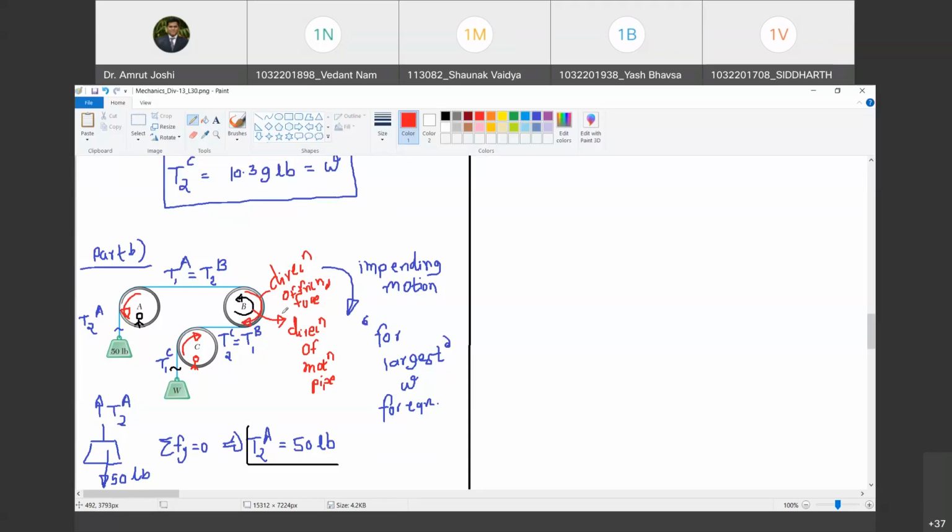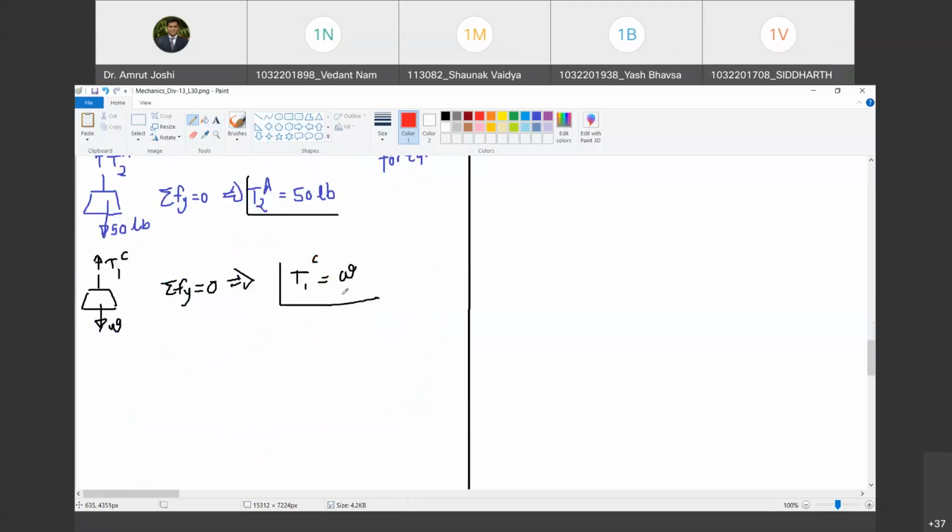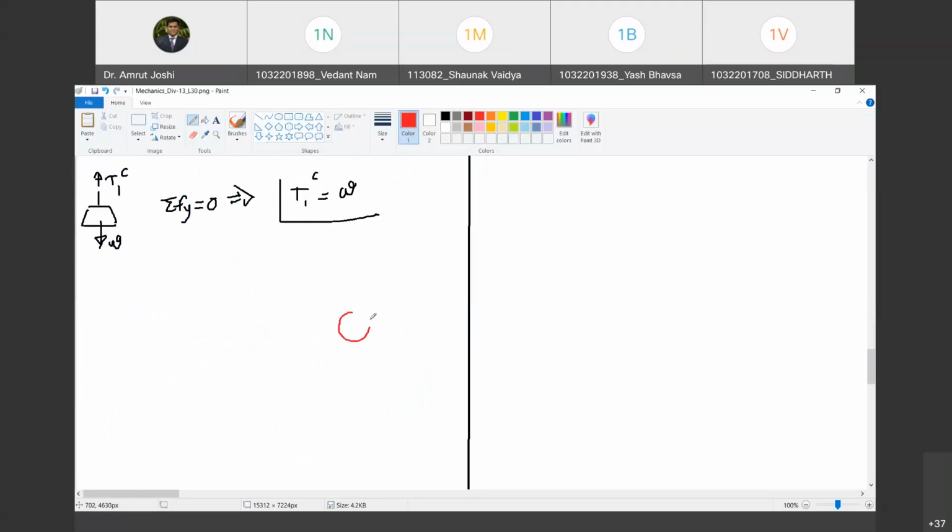Are you with me? Yes, sir. But the motion is impending in which direction? Motion is impending in clockwise direction here itself. Happy? Yes, sir. Now look at this. We have now a peculiar situation. Typically, what happens? If this is the locked pulley, are you with me? And you are lifting the mass W by applying the effort P, let us say. Happy? Yes, sir. The motion is impending in this direction.